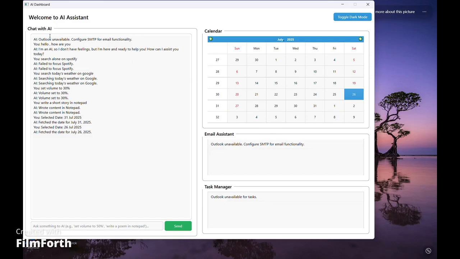The email and task manager both work on the integration of Outlook.